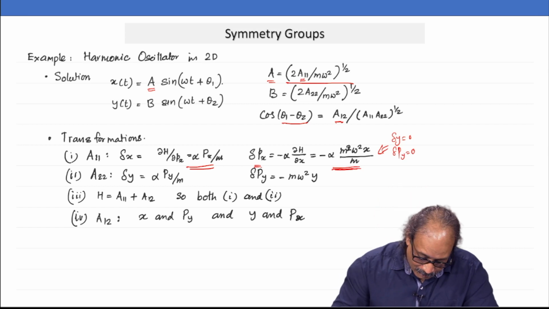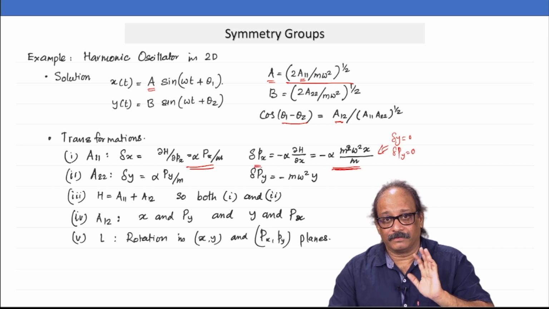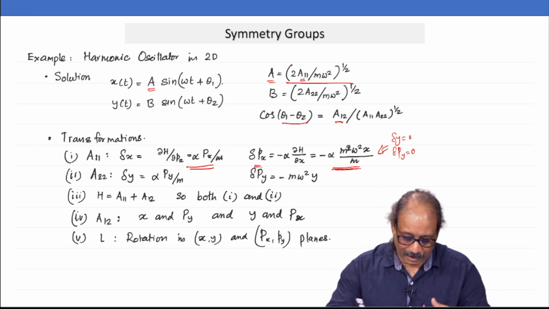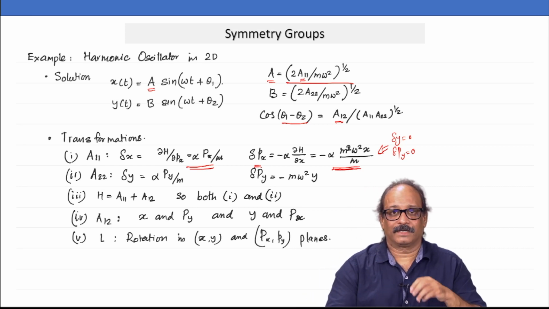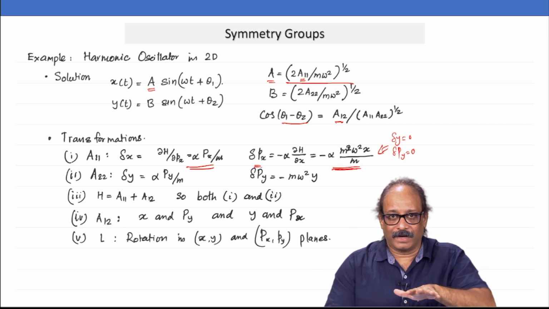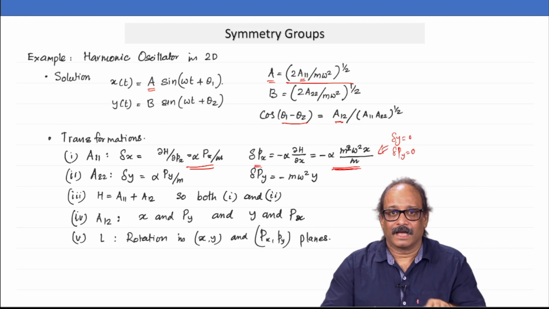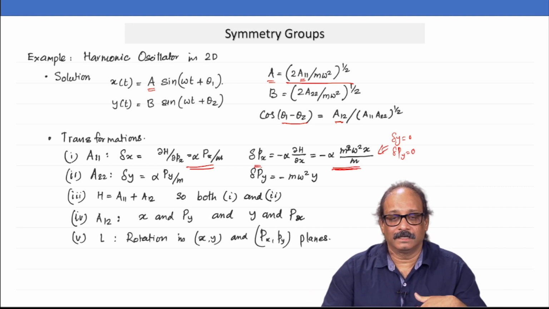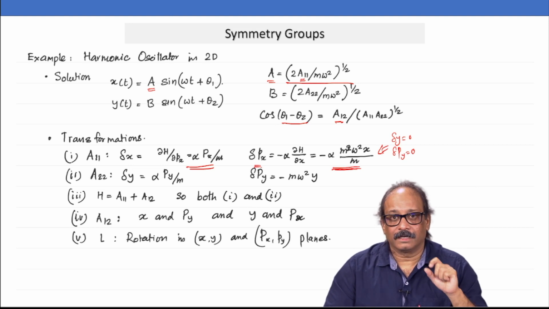Okay. Rotation in each of these planes, but simultaneously. And finally, L rotation, of course, we know L rotation is just the x and y plane is rotated and px py rotates at the same time. So, these are the symmetry operations for this particular case.